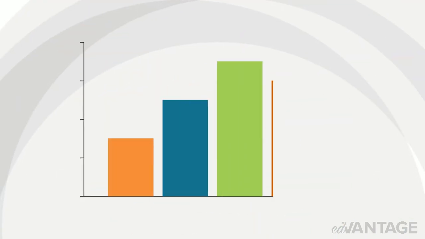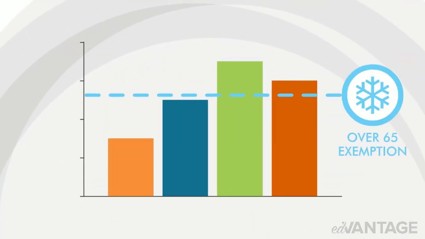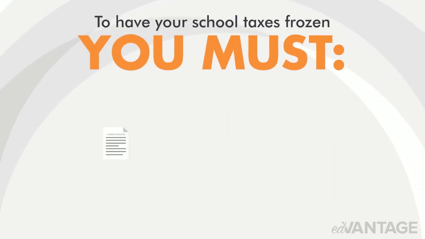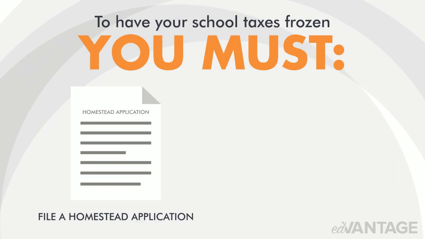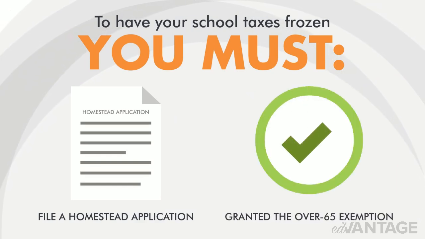Their school taxes will not go above the frozen dollar amount that was established when the over 65 exemption was granted. To have your school taxes frozen, you must file a homestead application with the appropriate appraisal district and be granted the over 65 exemption.